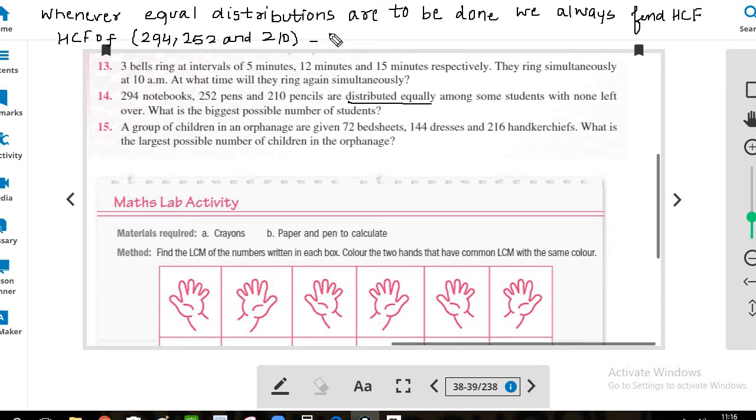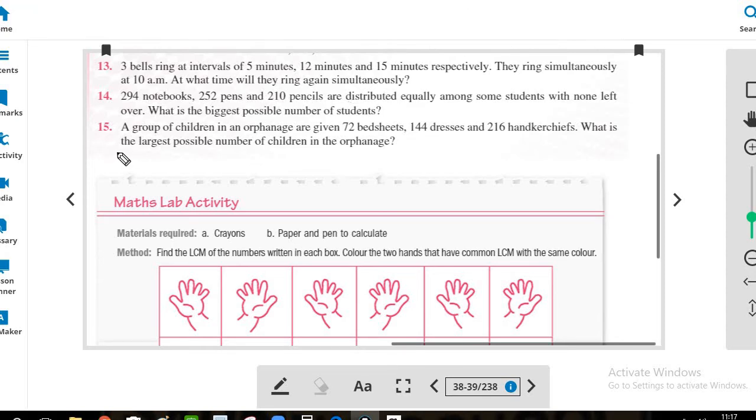and your answer will be 42. So finally we will write that the biggest or the maximum number of students will be 42. For question number 14, we have to find the maximum number of students, which is 42.